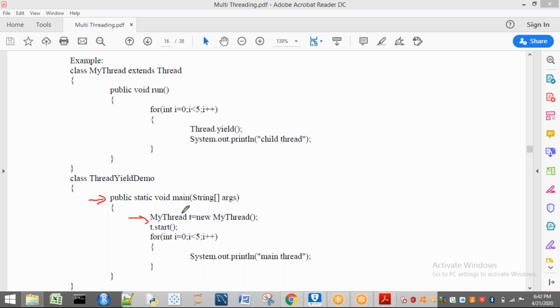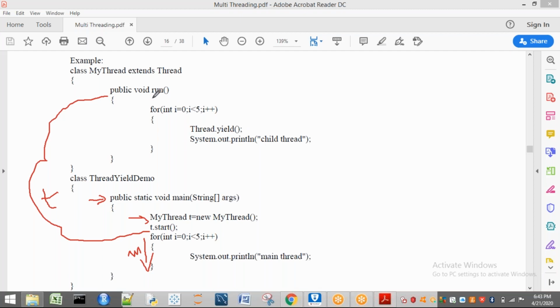The main thread and child thread are having which priority? 5 only here. So when t.start is called, one thread is going to execute here. Child thread t starts execution here, and the main thread is going to start executing this one. Before executing here, the child thread applied which method? Thread.yield. That means this child thread is passing itself.